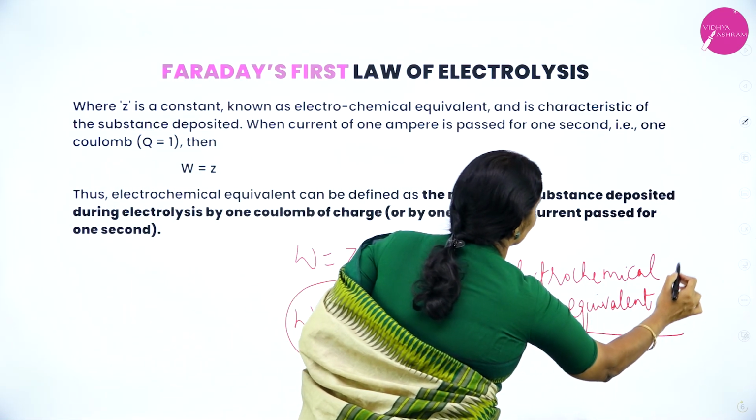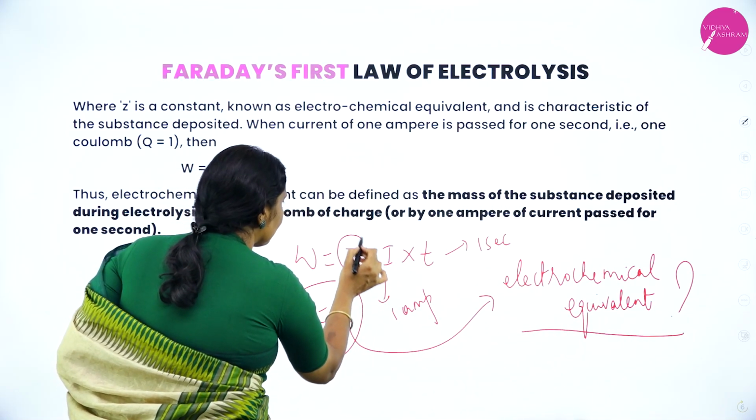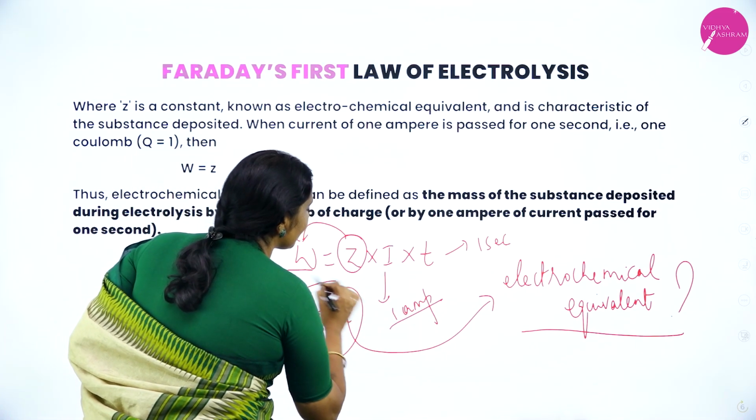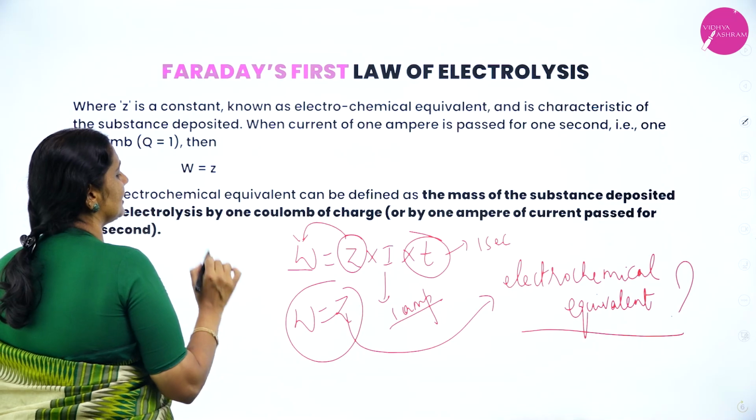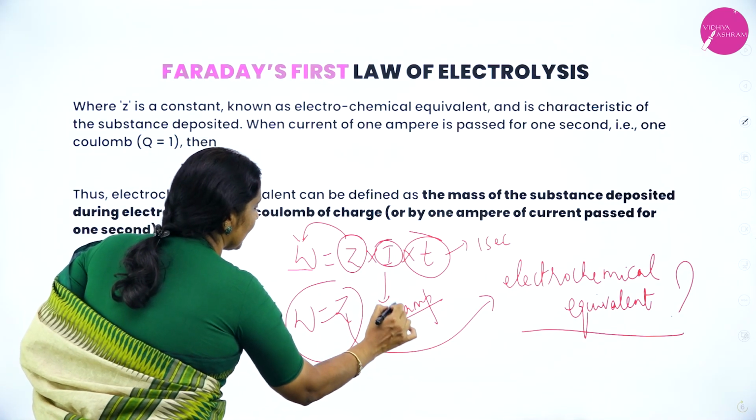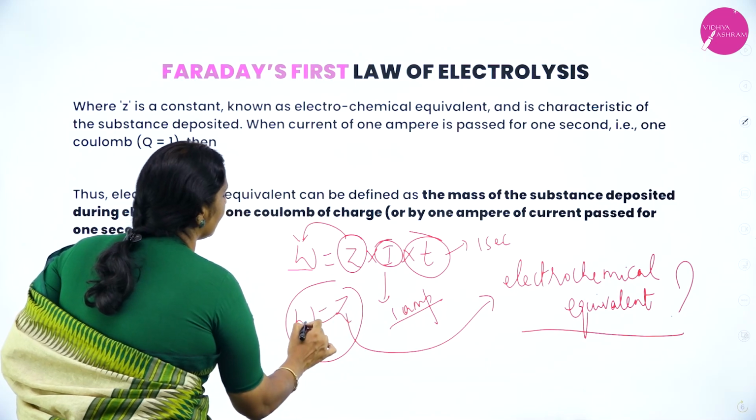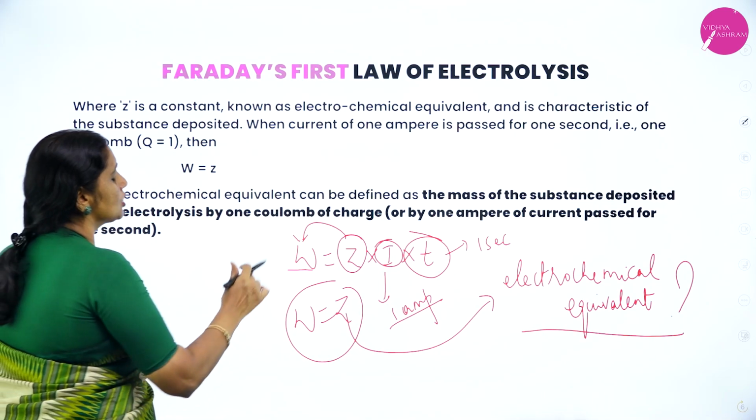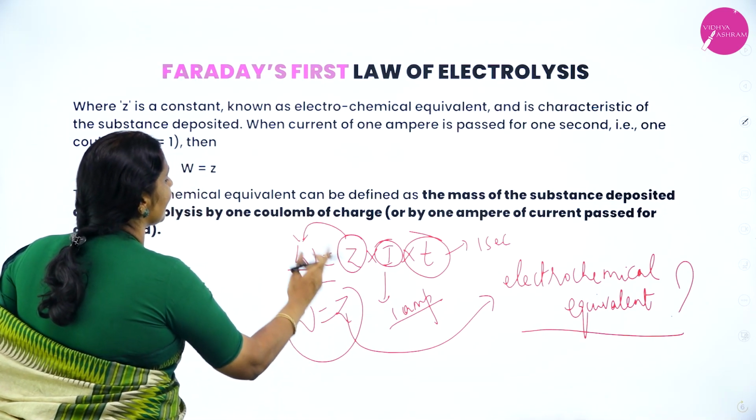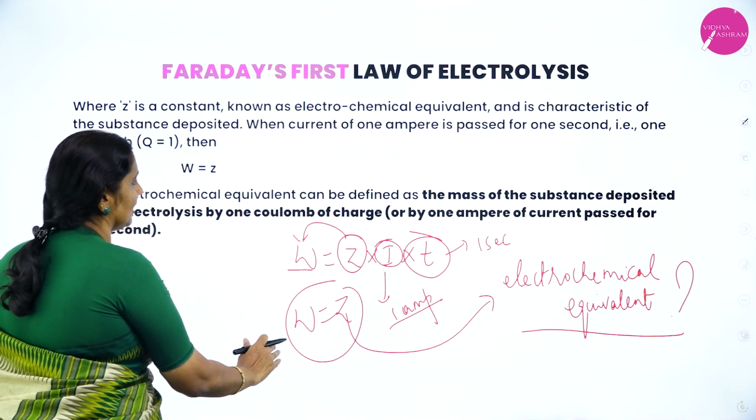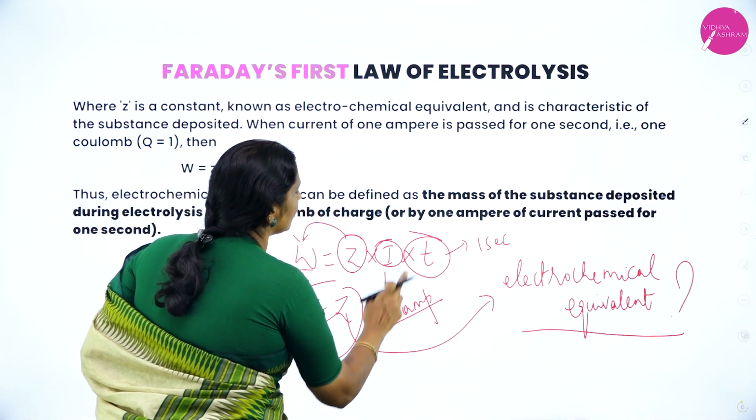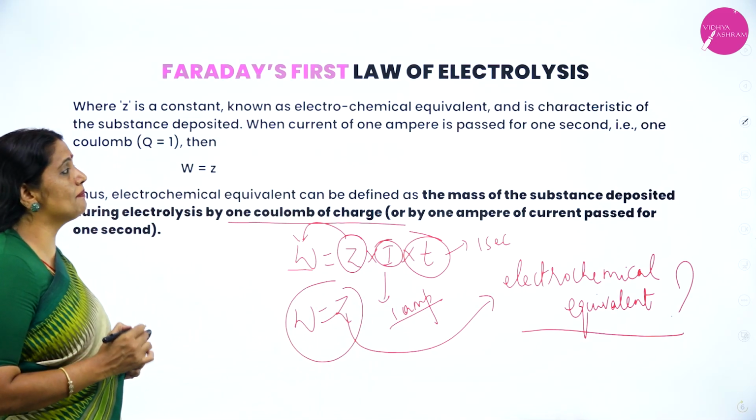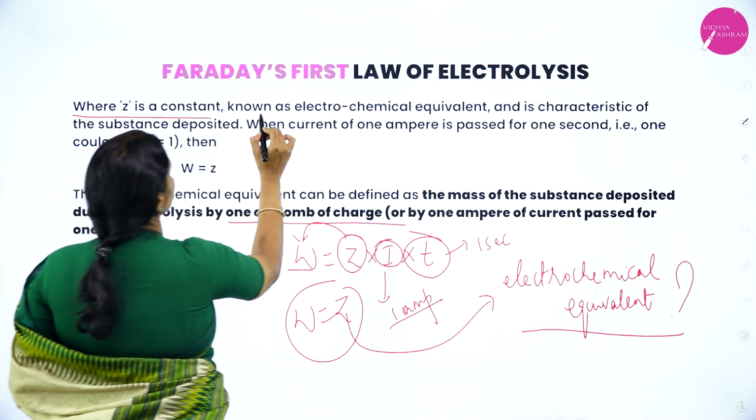Therefore, what is electrochemical equivalent? Electrochemical equivalent is the amount of substance which gets deposited by passing 1 ampere of current in 1 second. When I is 1 ampere and time is 1 second, W will become Z. So, electrochemical equivalent is the amount of substance which gets deposited by passing 1 ampere of current in 1 second, or by passing 1 coulomb of charge.